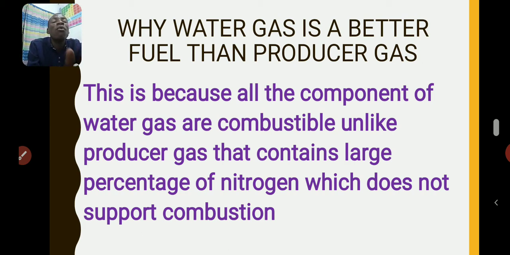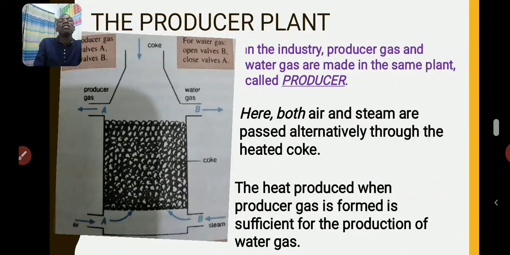So that's why water gas is a very, very good fuel, a better fuel. It produces very high energy. But producer gas, on the other hand, contains nitrogen in large percentage, and this nitrogen cannot burn. It doesn't support combustion. So that's why water gas is a better fuel than producer gas.